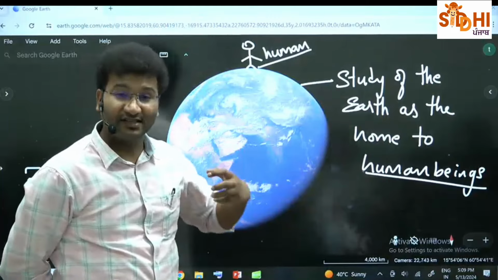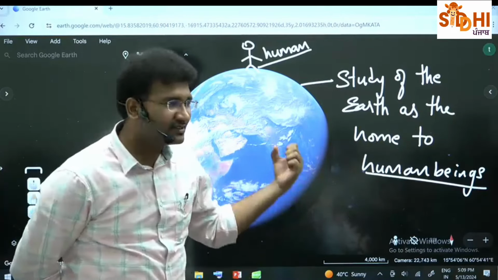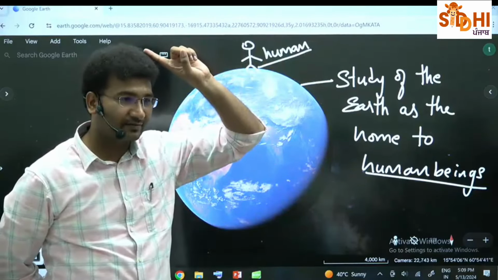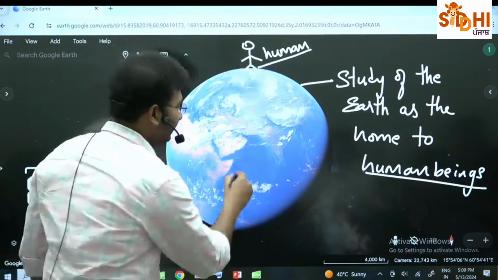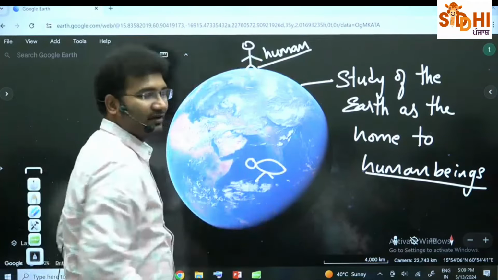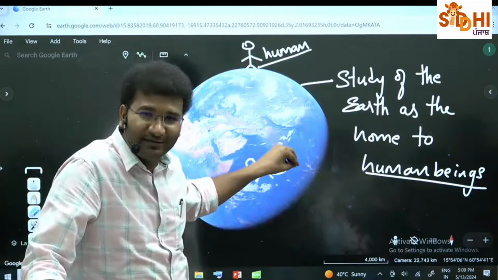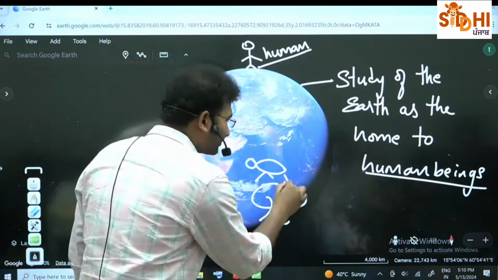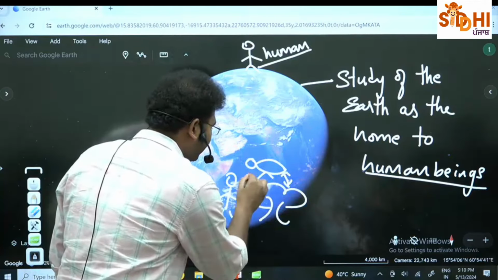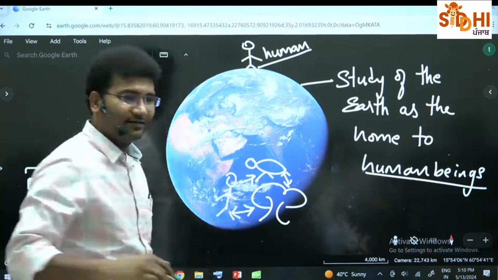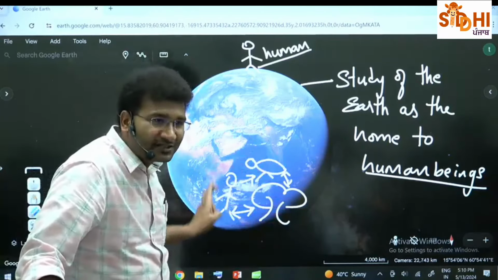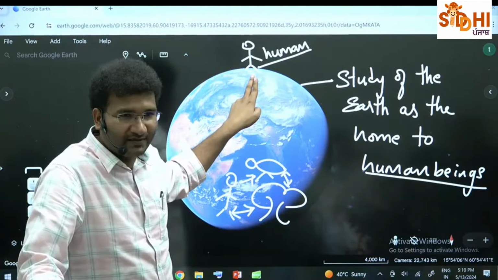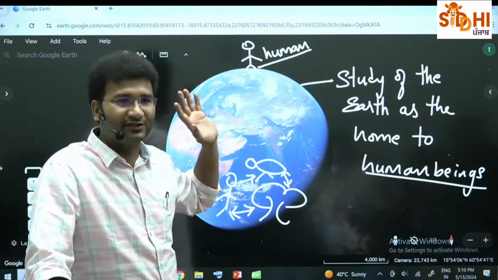Right? If you are studying animals, keeping environment as the center and then study this earth, what is that? It is environment subject. Okay? If you keep an animal in the center, and you study everything with respect to this animal, or with respect to this forest, or their interaction and their human being, now this becomes your environment subject. In geography, human is given more priority. Right? So this is the fundamental difference which you need to understand.